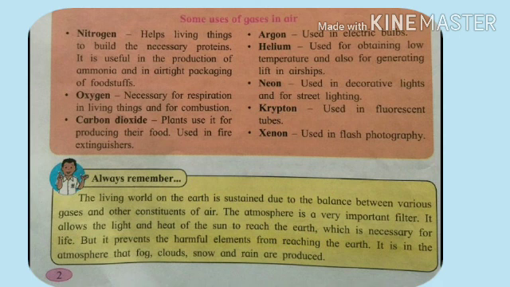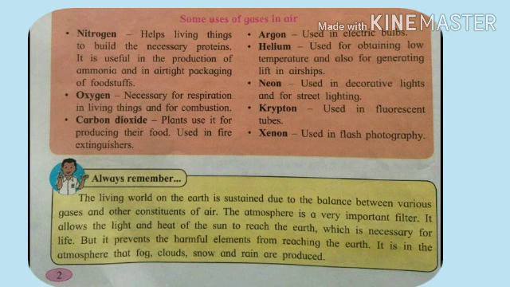Okay, it allows the light and heat of the sun to reach the earth, which is necessary for life, but it prevents the harmful elements from reaching the earth. It is in the atmosphere that fog, clouds, snow and rain are produced. See, because of the balance between the various gases only, we are getting heat and light from the sun, and also the atmosphere protects us from harmful elements.